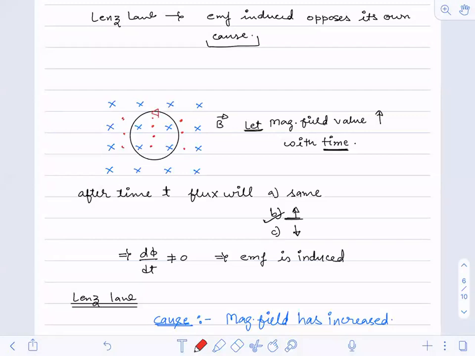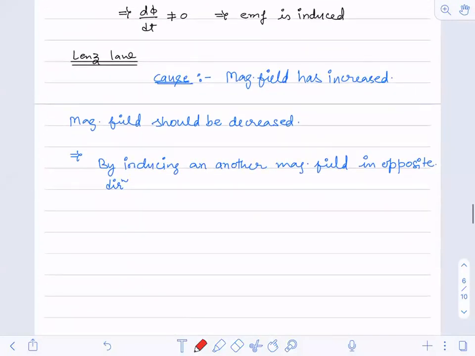Good. Anti-clockwise current. So this implies the current induced is in anti-clockwise direction.